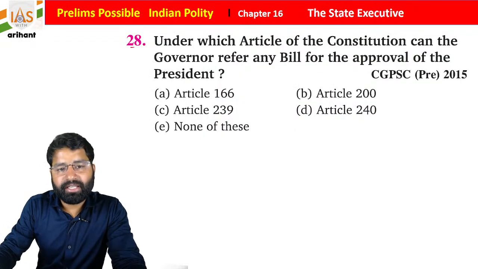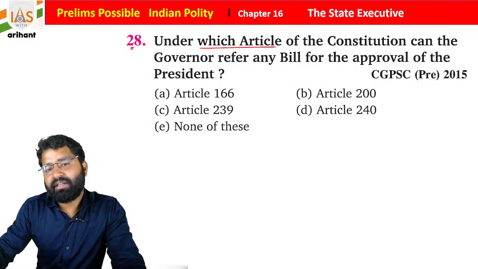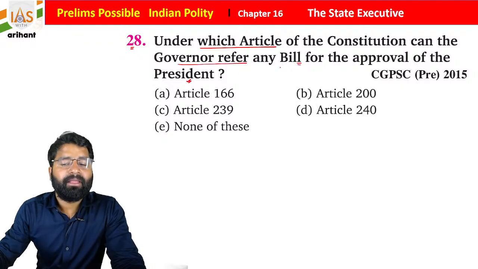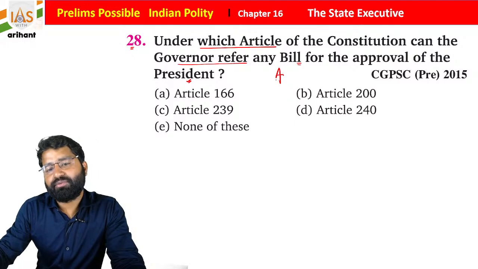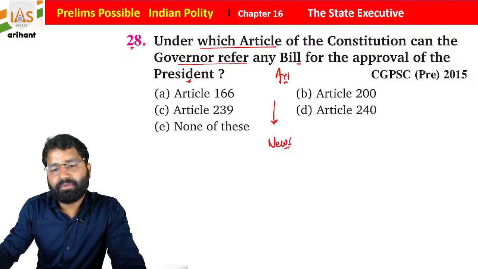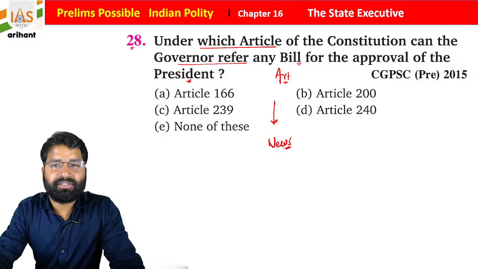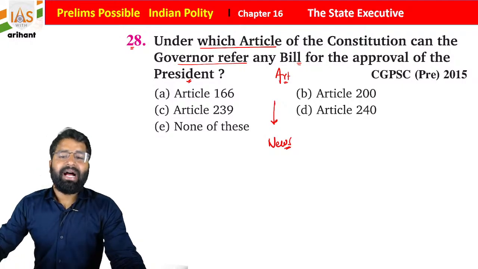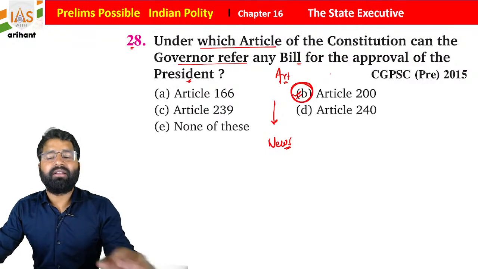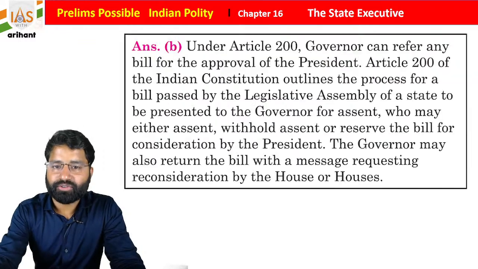Now question number 28 we have: under which article of the Indian Constitution can a governor refer any bill for the approval to the President of India? Very important, students, and this was in the news also, in present news. Why? Because there are some 5 bills in Kerala reserved by the governor for the president's reconsideration, and that is very time taking because there is no time boundary for the same. So it is mentioned in Article 200 of the Indian Constitution, students.